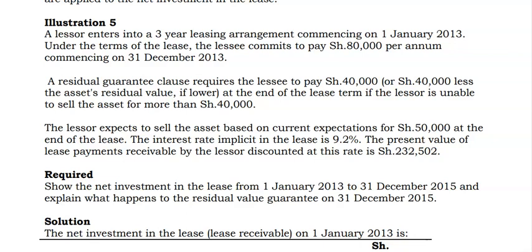A residual guarantee clause requires the lessee to pay shillings 40,000, or shillings 40,000 less the asset residual value if lower, at the end of the lease term if the lessor is unable to sell the asset for more than shillings 40,000. The lessor expects to sell the asset, based on current expectations, for shillings 50,000 at the end of the lease. The interest rate implicit in the lease is 9.2%. The present value of the lease payments receivable by the lessor discounted at this rate is shillings 232,502.